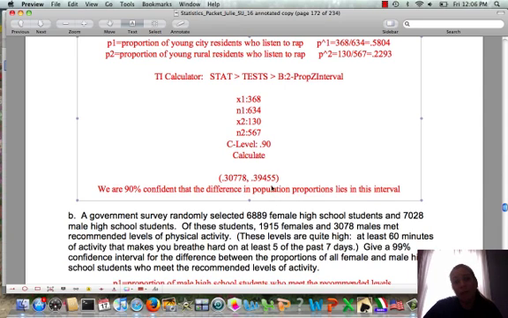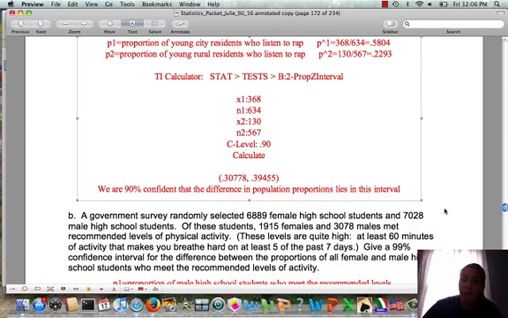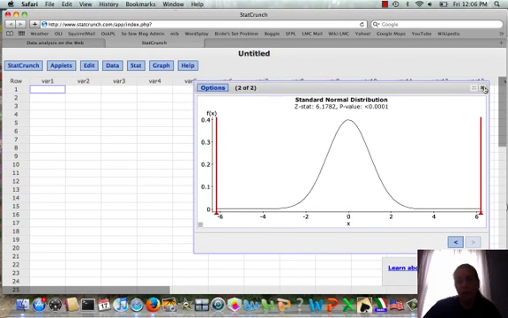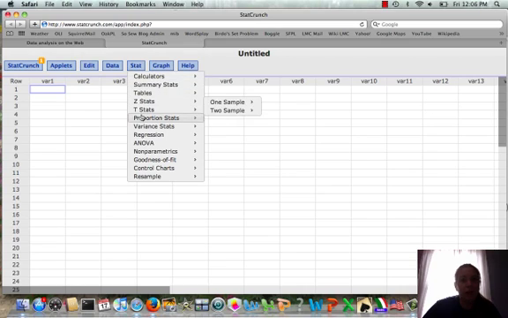And what this gives us is a range of values from 0.30778, so around 30%, to 0.39455, so around 39%, where we're confident the difference in the population proportions lie. So in this case, we're 90% confident. And so let's go look in StatCrunch. If we do the same calculation, we'll get the same results. So we can exit out of our previous graph. And then we go to stat and we choose, again, proportion stats to sample.